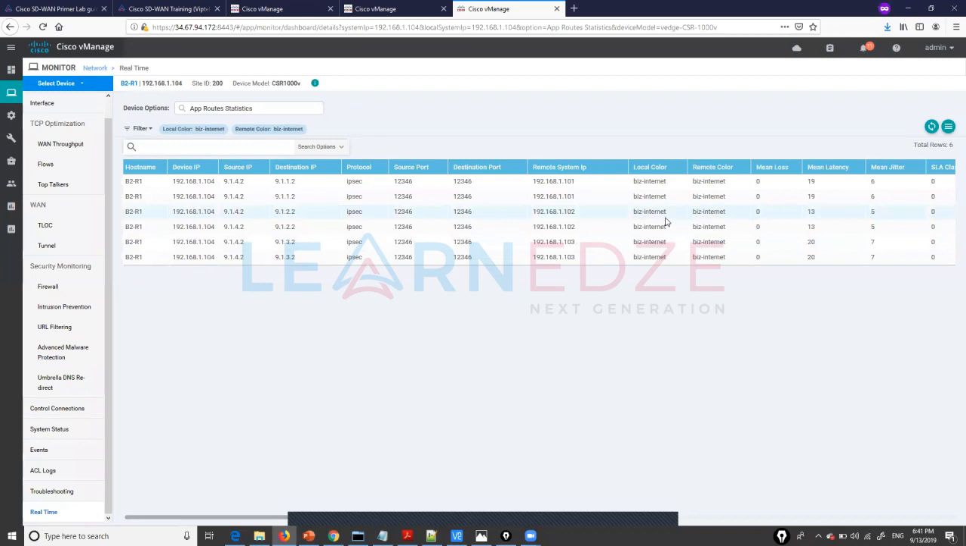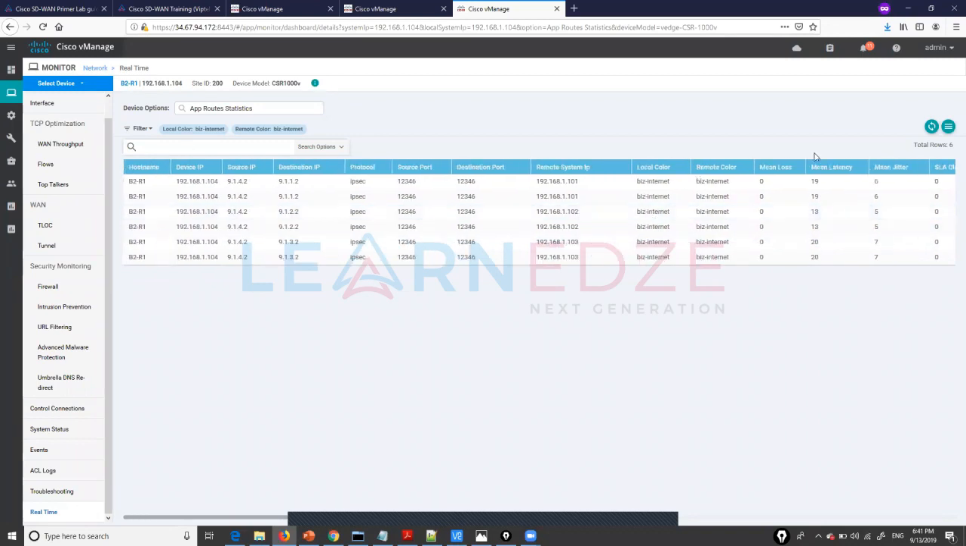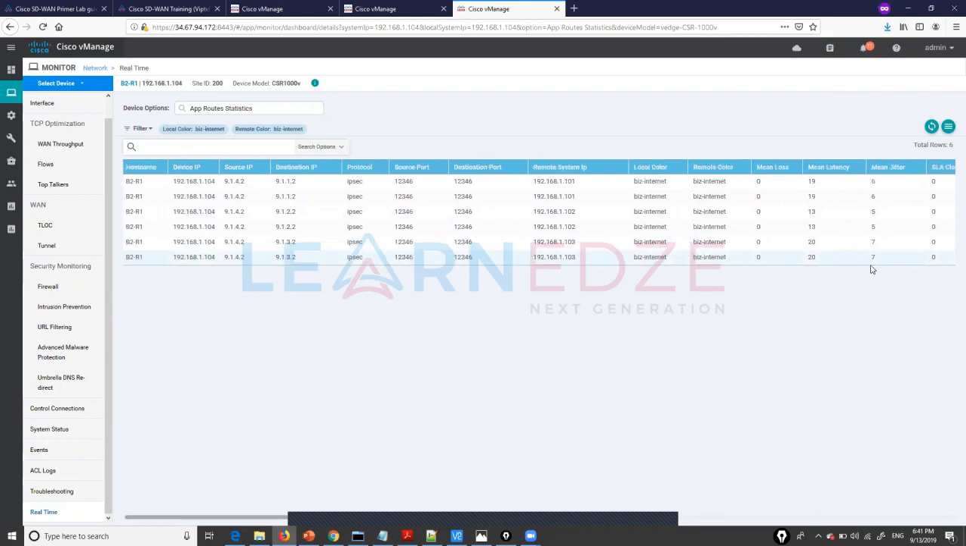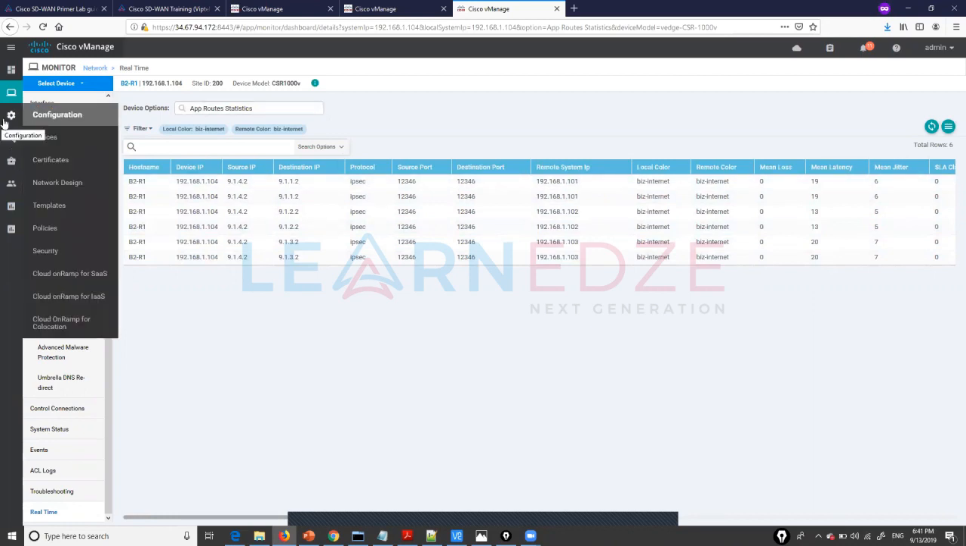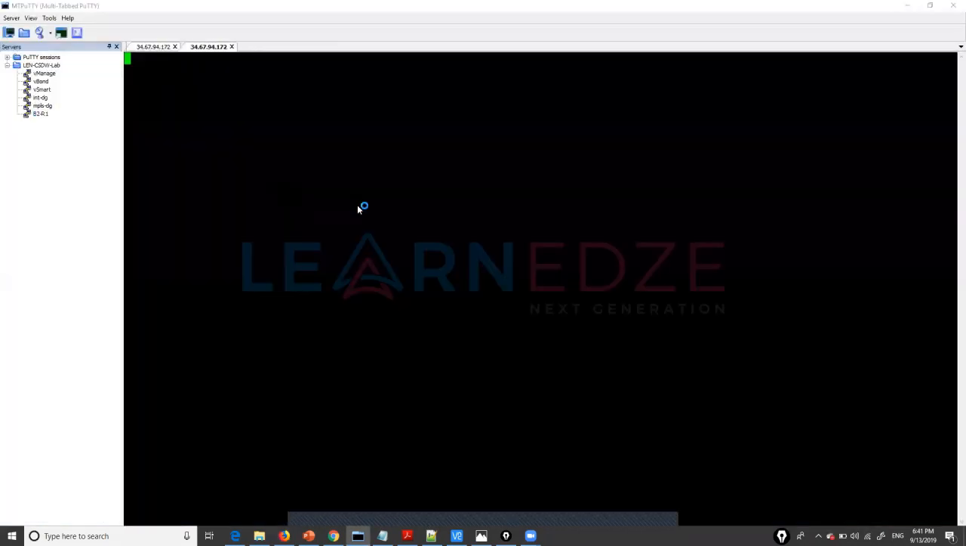Now you can see that, as of now, the mean latency on all these links is in the 19 millisecond range. So let us go ahead and create a policy first, or what we can do is, before creating a policy, let us introduce latency. The traffic is as of now going on my internet link, right? So let me bring up my delay generator here.